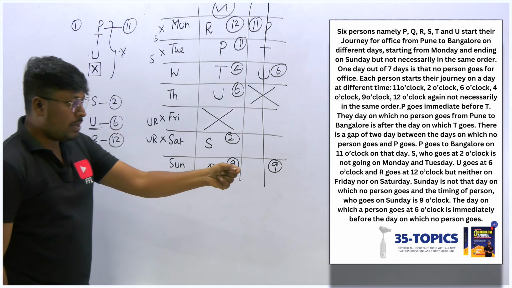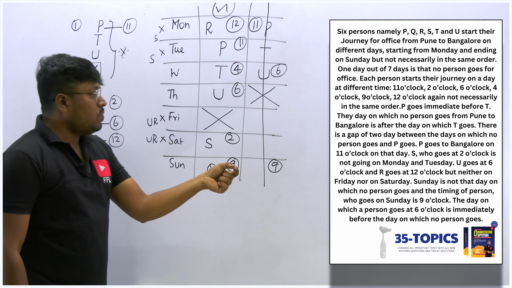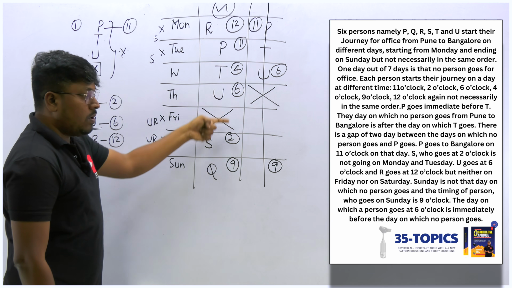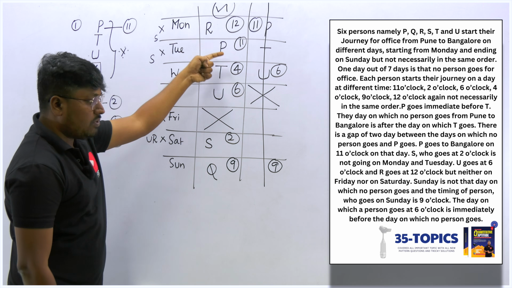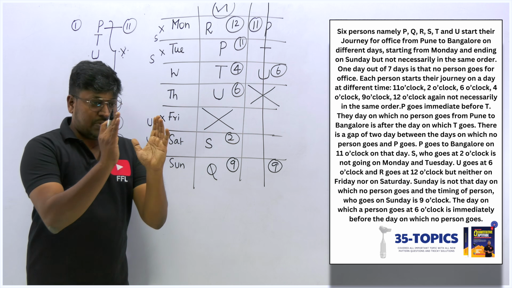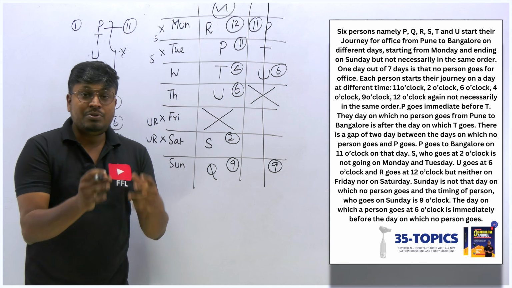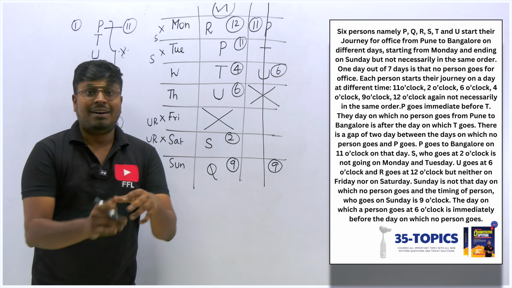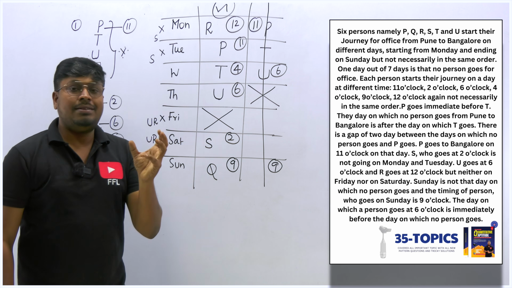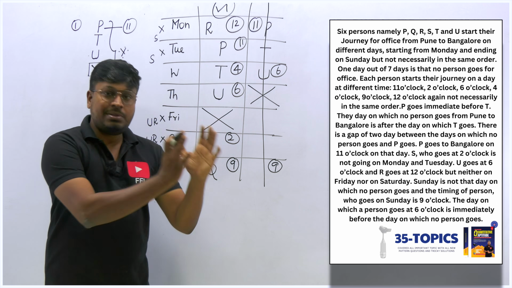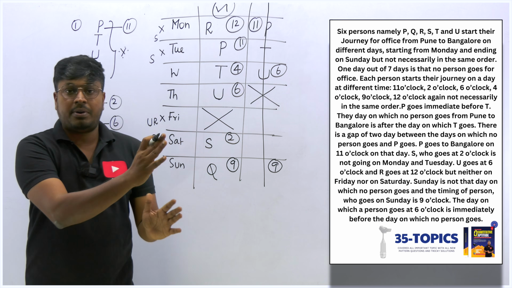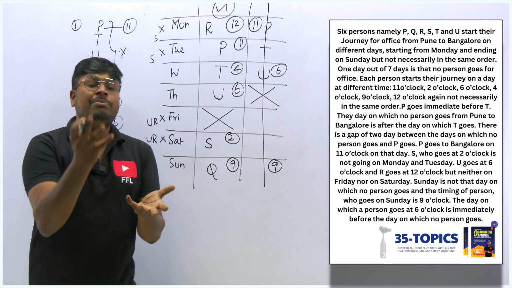Let me check the answer once. R, P, T, U, no person going, and then S, Q. So 9 o'clock, 2 o'clock, 6 o'clock, 4 o'clock, 11 o'clock, 12 o'clock. Yes, this is the answer. Right? See how slowly we solve the question. In the exams, you should not solve this slowly, where you can't solve it on time. But remember one thing, while practicing, practice like this. Write down the clues separately and see which clue is more important and which clue will give the minimum possibilities.